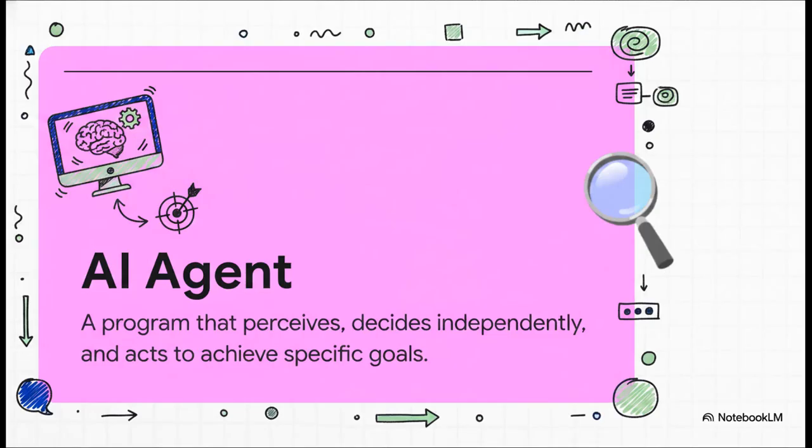Okay, so what exactly is an AI agent? The absolutely crucial thing to grasp here is that it's a program that perceives its environment, makes its own independent decisions, and then actually acts to achieve specific goals. Unlike older software that just sits there and waits for you to click a button, an AI agent takes the initiative. It acts dynamically to streamline things like daily business communication and scheduling workflows, and it does it all without needing you to constantly hold its hand.